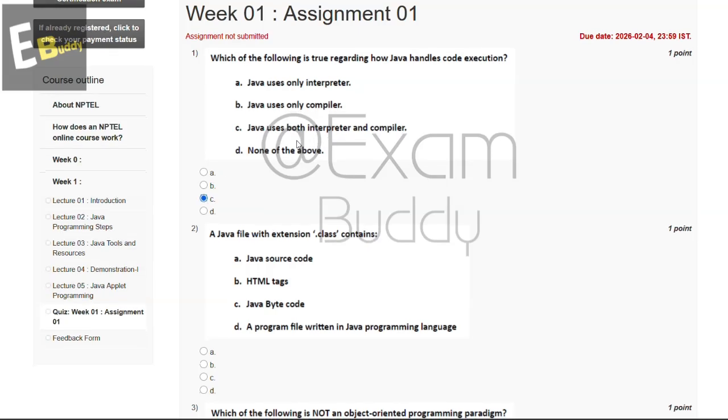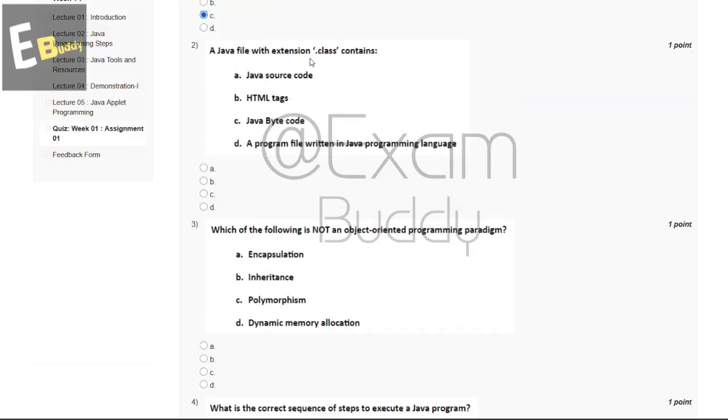And now let's go to our question number 2. A Java file with extension .class contains, so these are the options: Java source code, HTML tags, Java bytecode, a program file written in Java programming language. So the answer of our second question is C, Java bytecode.